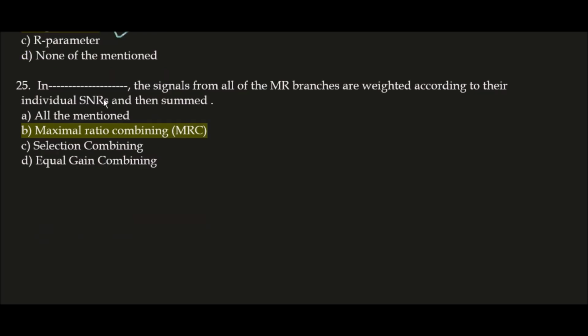Next question, in blank space, the signals from all of the M R branches are weighted according to their individual SNRs, and SNR is what? Signal to noise ratios, and then summed. Correct answer here is option B, maximal ratio combining. This is MRC.